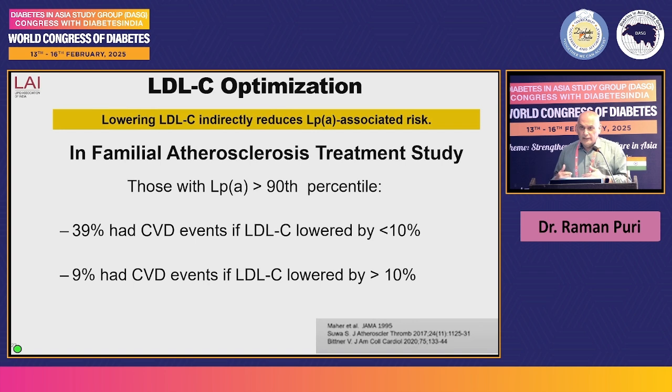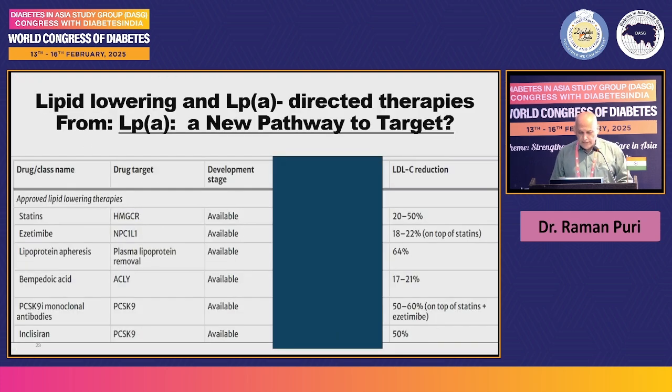So if I achieve a target of less than 50 milligram in a patient with ASCVD, and if LPA is high, I will go for additional LDL cholesterol lowering to mitigate the consequences of elevated lipoprotein A. That's very important for us to understand. So there are a number of drugs which are available now. Dr. Sagar talked about that.